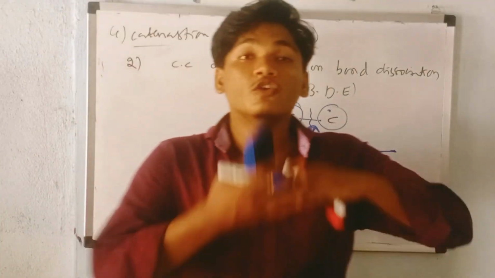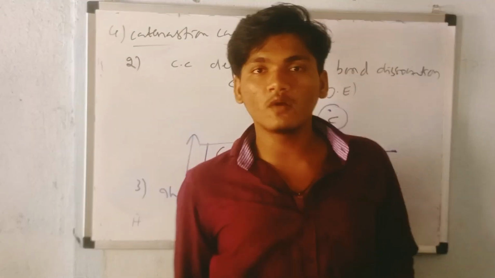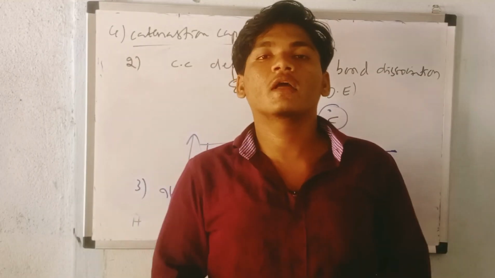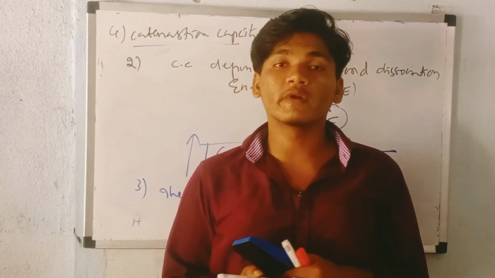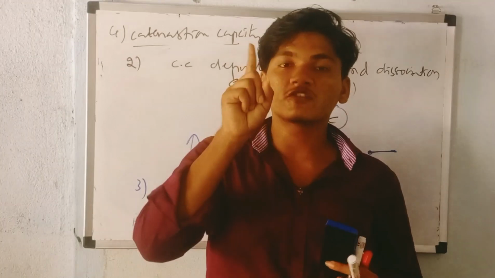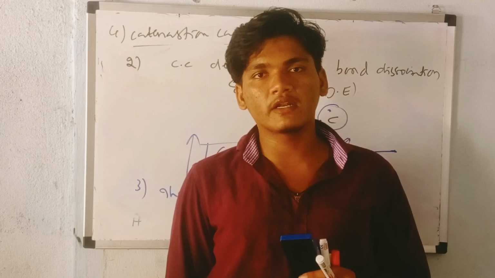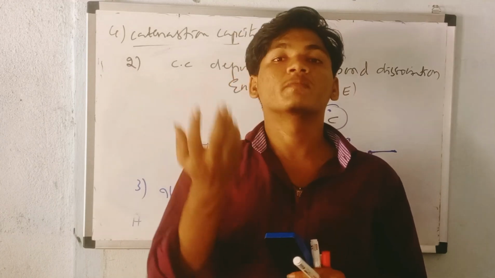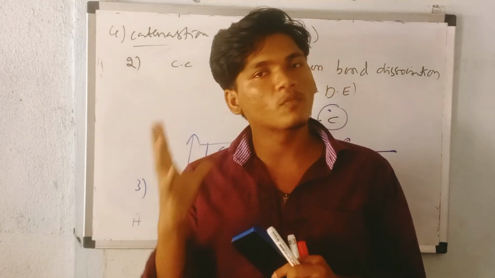Due to having the highest catenation capacity, it can form long chains of compounds and rings of the elements. These are the four major reasons for carbon to form such a huge number of compounds. The first reason is tetravalency. The second reason is the tetrahedral shape, and the third reason is formation of multiple bonds. The fourth reason is the catenation capacity and bond dissociation energy.